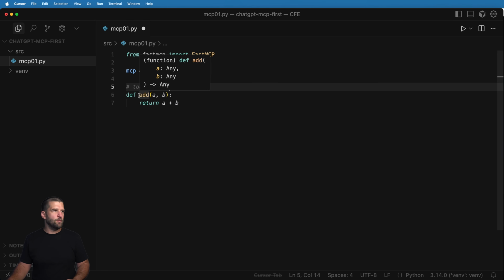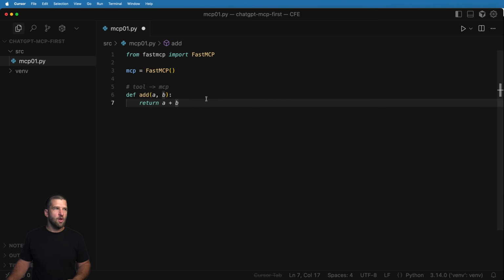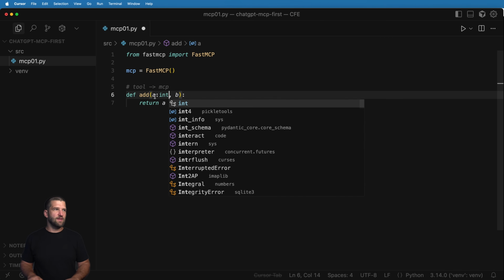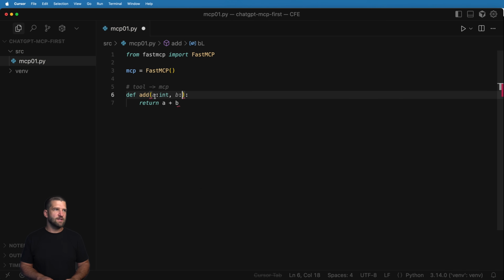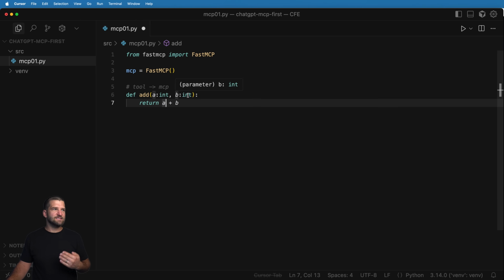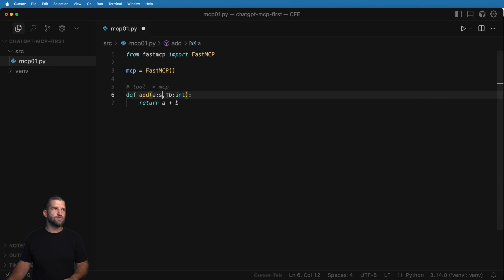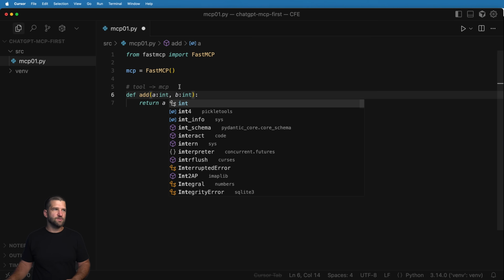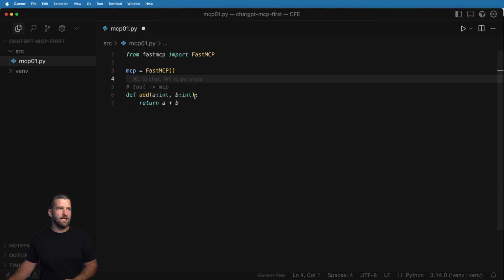So for example, when we add two numbers together, well, we are assuming that they are two numbers. So we would want to make them the data type of int. So we do :int. So this is now saying that that's the data type that it is, as opposed to something like string. If we're trying to add a string and a number together, that might be something you do. I don't know. In our case, we want to add two numbers together. We want to be very explicit about that.